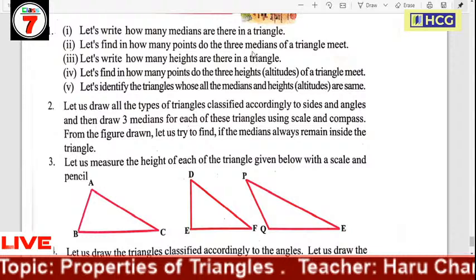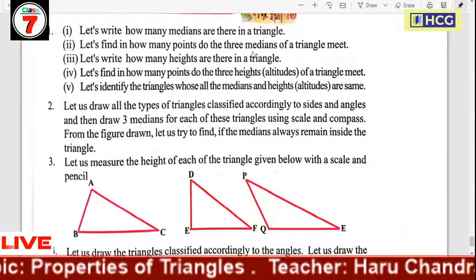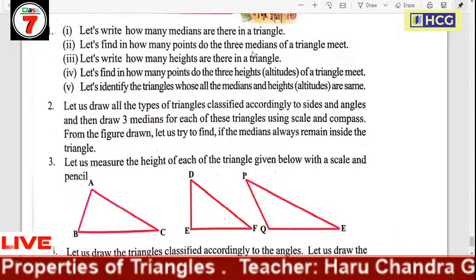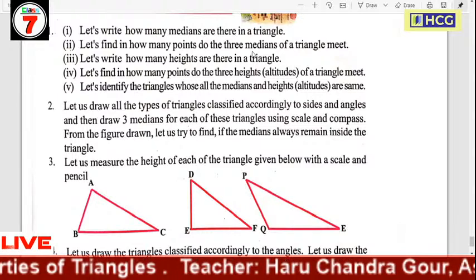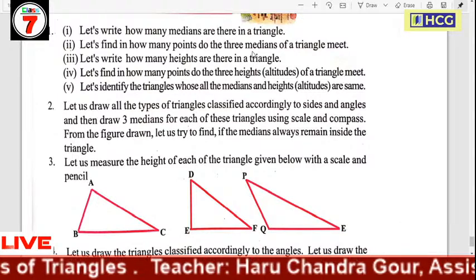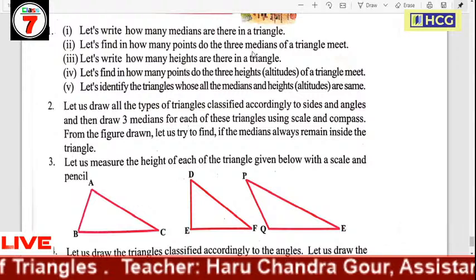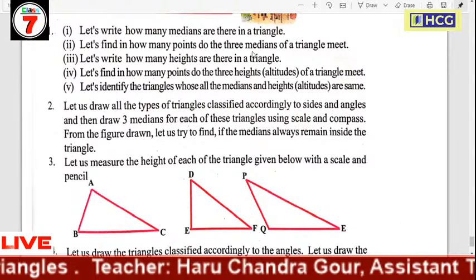Next, we draw another triangle according to angles. According to sides, there are three types of triangle: equilateral triangle, isosceles triangle, and scalene triangle. And according to angles, there are three types of triangle: acute angle triangle, obtuse angle triangle, and right angle triangle.